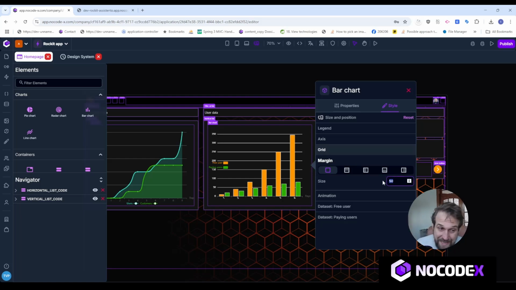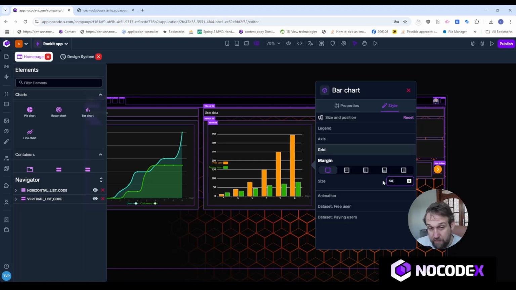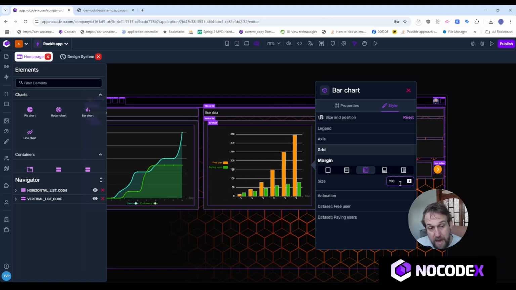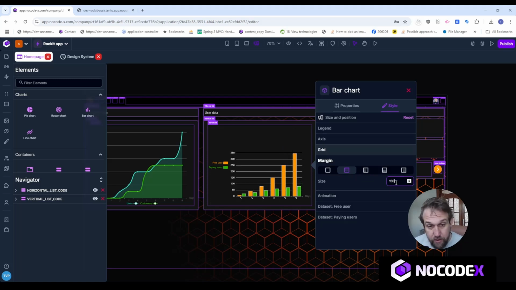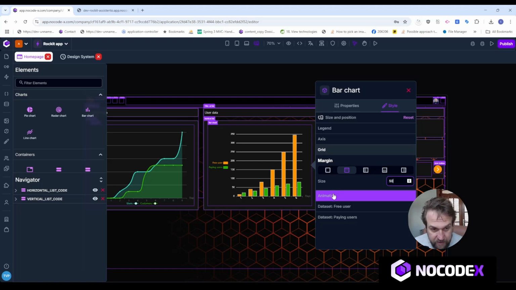By default, it's set at 50, but we can put it at 200 or 250 to have a really, really small bar chart, or we put it at 50, and then we adjust maybe a little bit the left margin to stop the bar chart from overlapping the legend that we have aligned on the left. So you have plenty of things for you to play around with. You can adjust the settings for each and every corner. That's not a problem. I'll just have it at 50 for this demo.